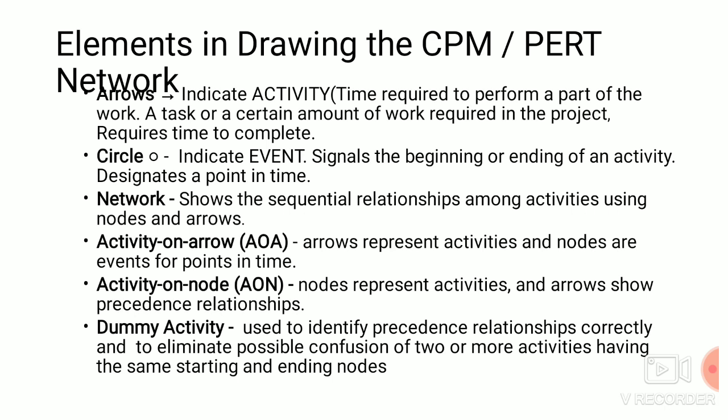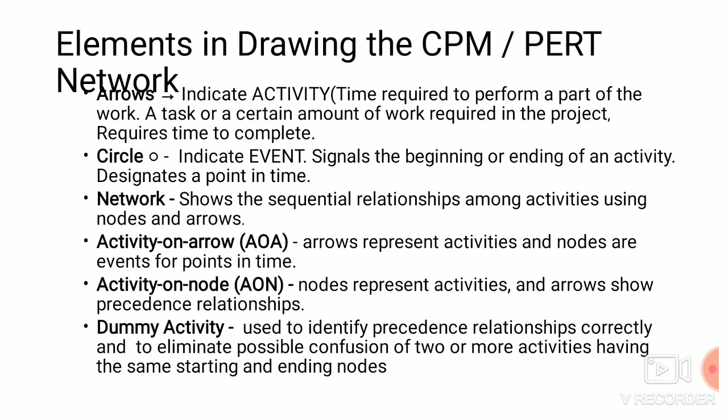Next we are going to see the important terms that should be considered in drawing the CPM PERT network. The first one is arrow, next circle, network, activity on arrow, activity on node, and dummy activity. An arrow indicates the activity, that is, the time required to perform a part of the work. A circle indicates the event, that is, the beginning and ending of an activity. A network shows the sequential relationship among the activities using nodes and arrows.